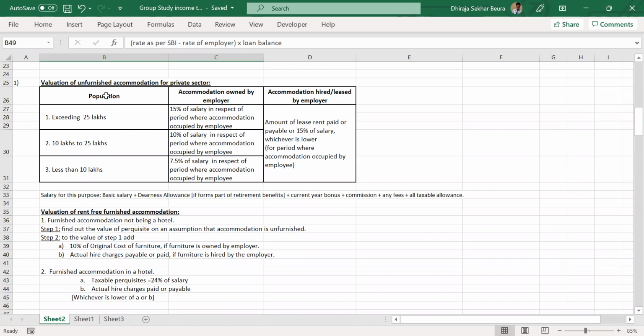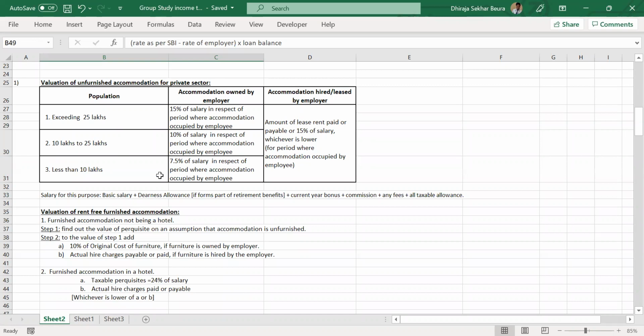So let me just remind you of this provision. We had two categories: one was accommodation owned by the employer, one was hired by the employer. If the value of the property is more than 25 lakhs, if I'm not wrong, that is the value of the property only, right? Anybody can confirm? It is the population of the city. Sorry, it is population. My bad. Yes, you are right.